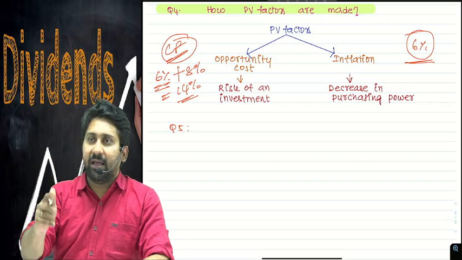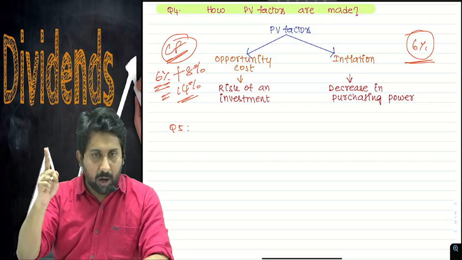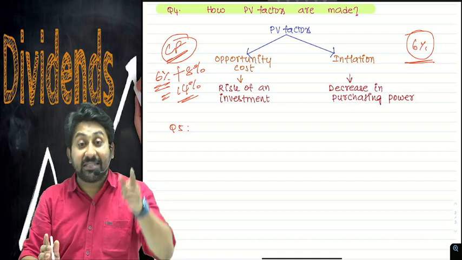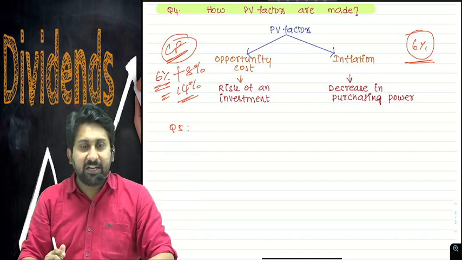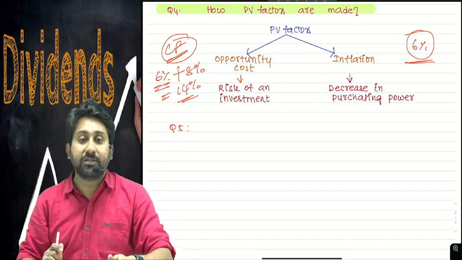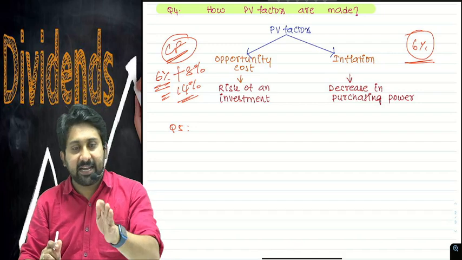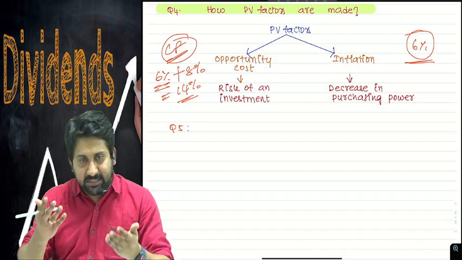A PV factor will have two components inside. One is opportunity cost, the second one is inflation. Opportunity cost is the risk you are taking on the venture. Inflation is the purchasing power you are losing today. Both together, we will ask for a PV factor of 6 plus 8, totally 14. You may ask 15, you may ask 16.